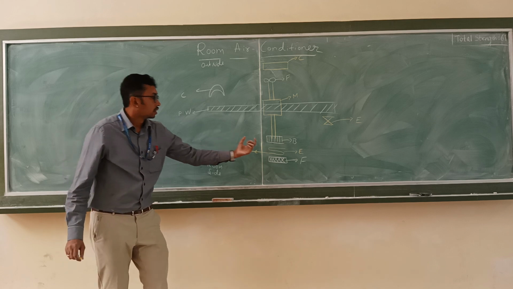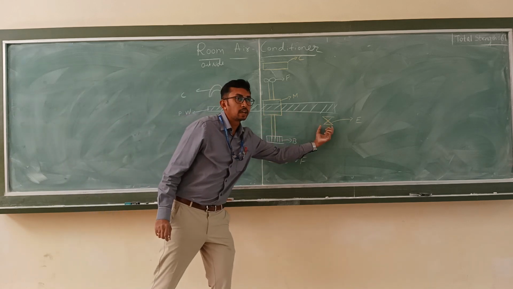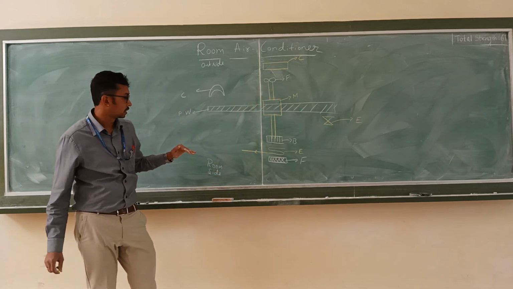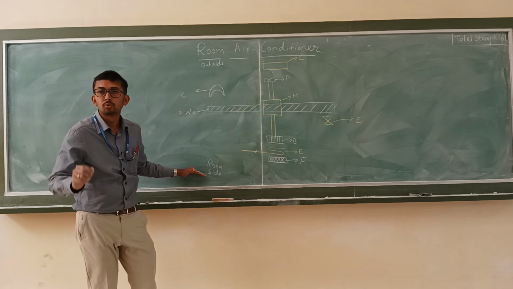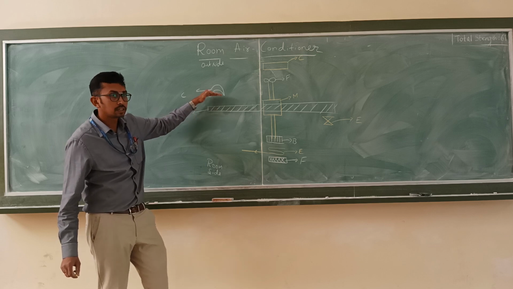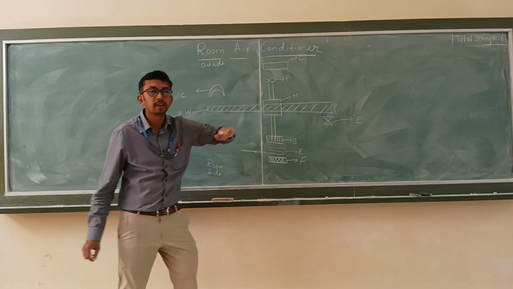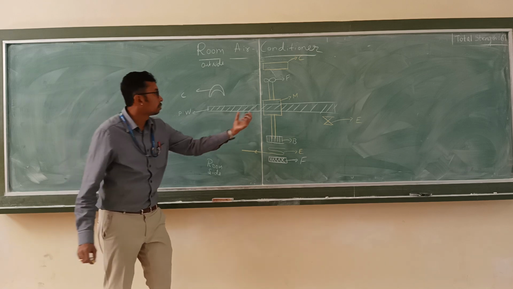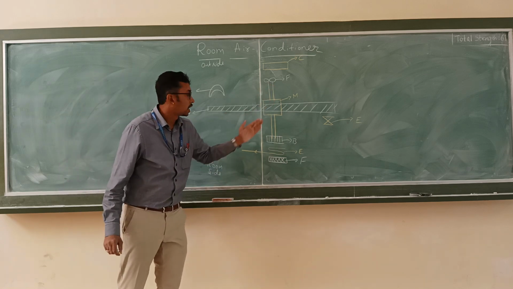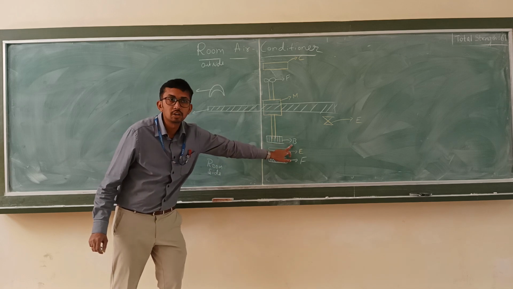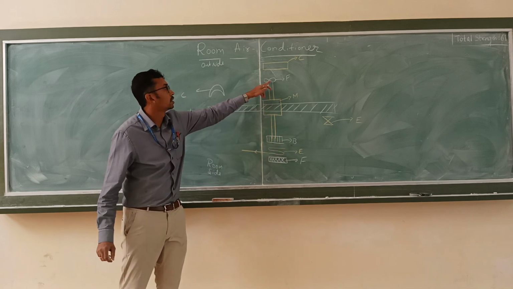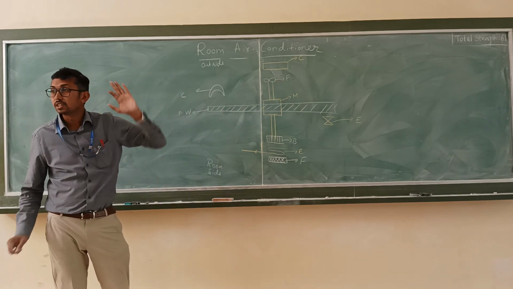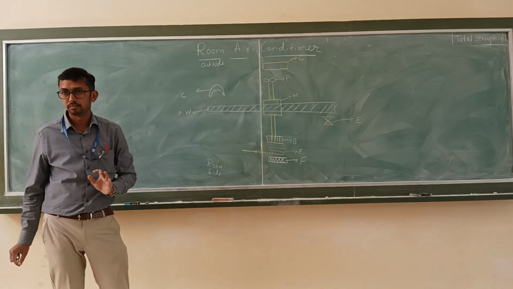The evaporator and expansion valve are placed inside the room, that is the room side, whereas the compressor and condenser are placed outside the room. It also consists of a double shafted motor. At one end of the shaft is fixed the blower and at the other end of the shaft is fixed the fan. So this is about the construction.